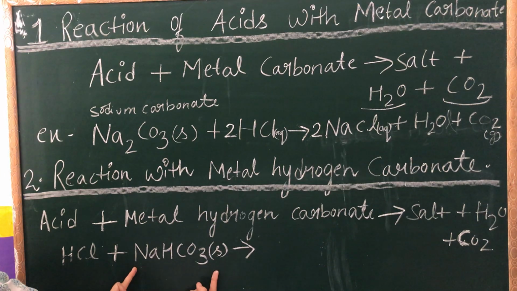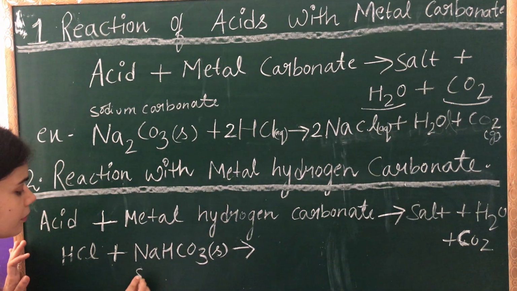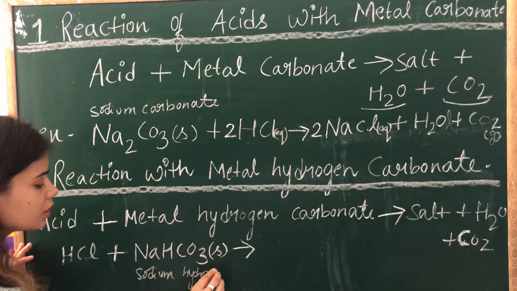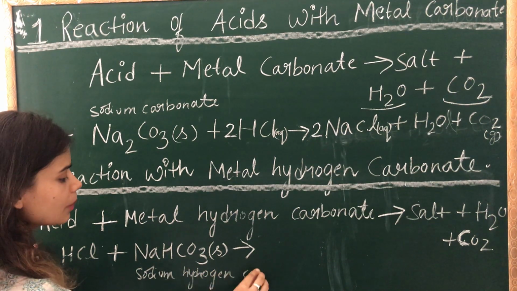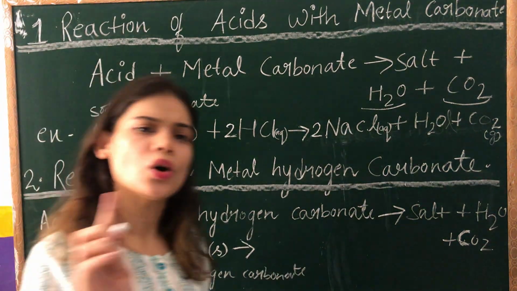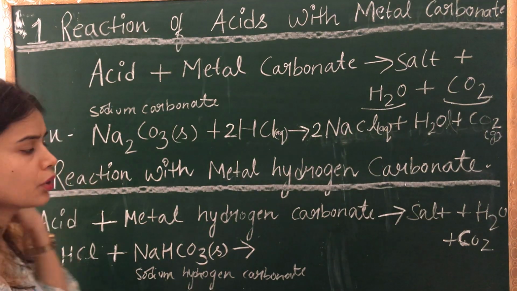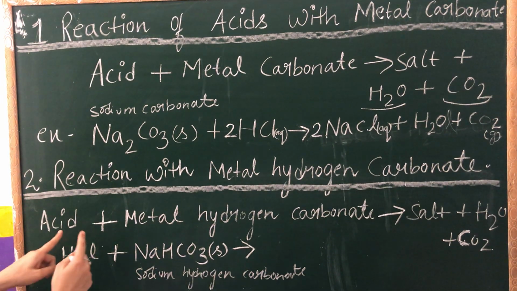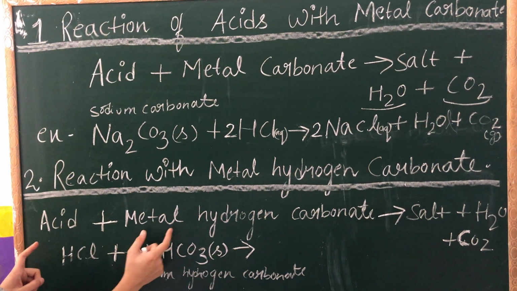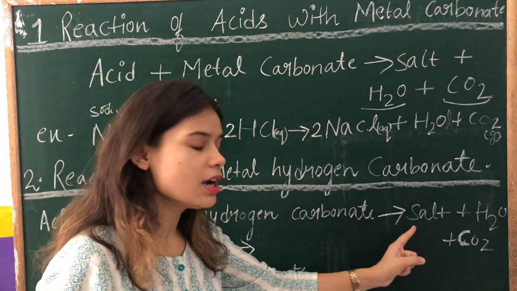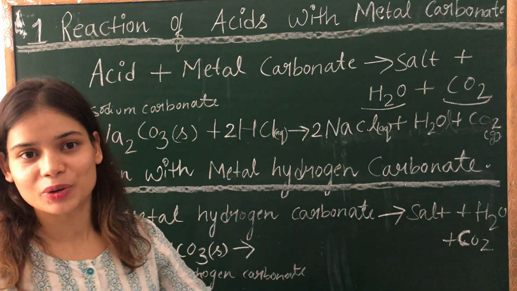So NaHCO3, this is sodium hydrogen carbonate, or sodium bicarbonate. Okay, so when HCl reacts with NaHCO3, what is the product? See here, an acid, when it reacts with a metal hydrogen carbonate, also gives salt, water and carbon dioxide.